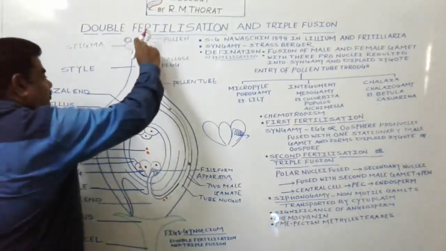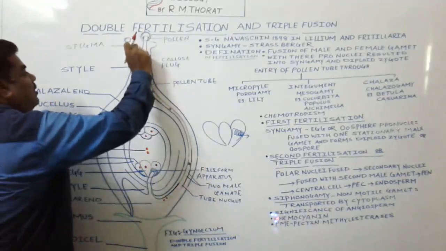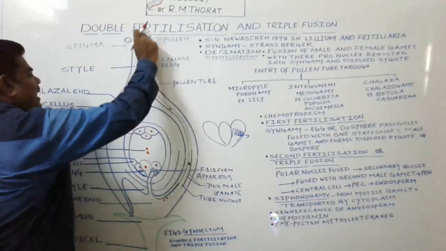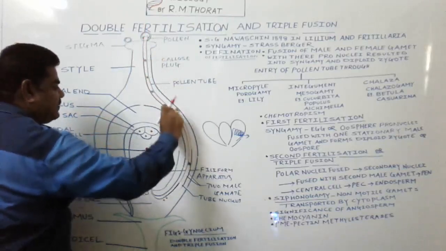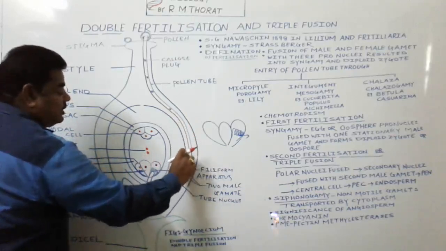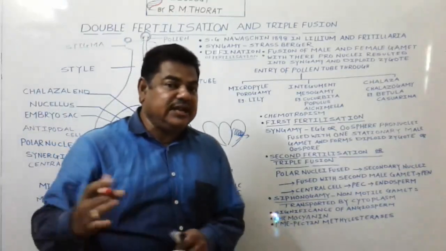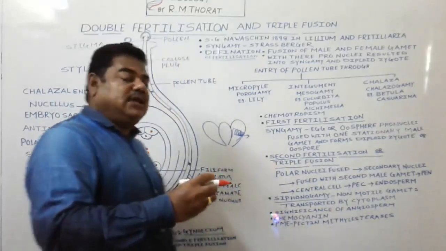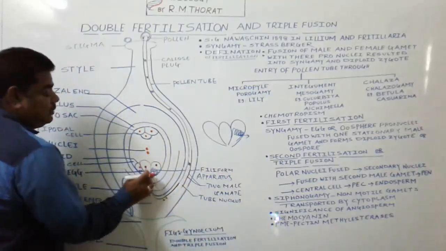Now see here. When the pollen tube formation takes place, when the pollen tube grows like this, at that time no doubt water gets absorbed from this stigma. The water absorbed from the stigma comes here into this pollen tube. And when the pollen tube increases in size, the cytoplasm also moves forward like this. This cytoplasm carries these two male gametes, because they are stationary in nature. They are not motile. So there is a need to carry them, and they are carried by the cytoplasm present in this pollen tube.